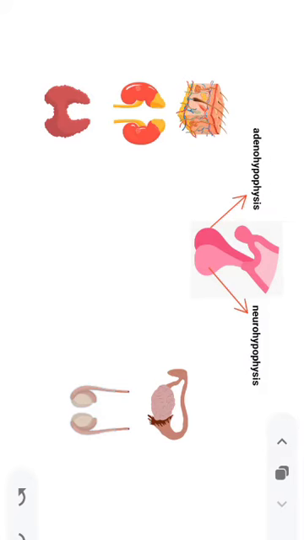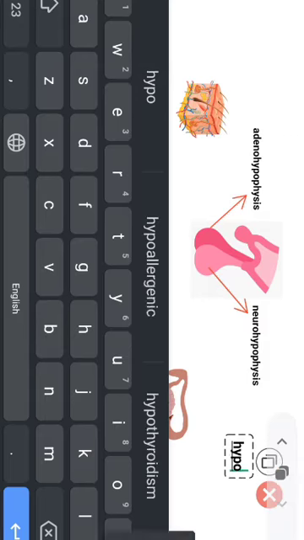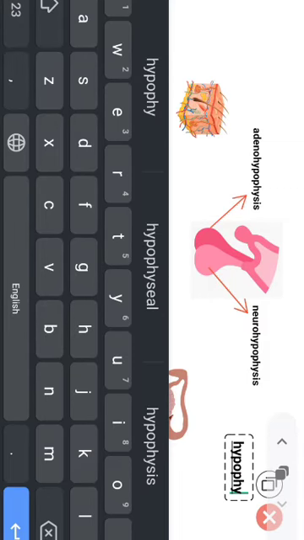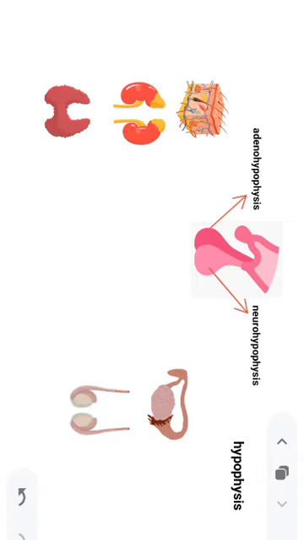Good morning, everyone. Today we're going to learn about the pituitary gland. The other name for this gland is the hypophysis. Pituitary gland is the common name, and hypophysis is the scientific, biological name of this gland.